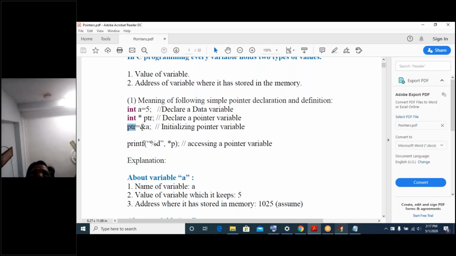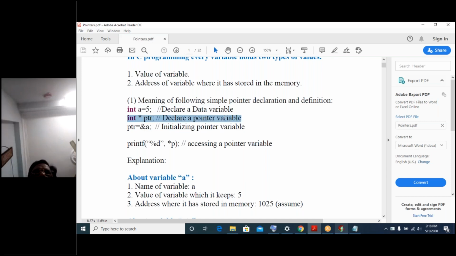&a is not the value 5. It is the address location of a variable, and that address location of a is stored into ptr. Okay, right. And how can you access this? First listen to this, then I will show you the pictorial representation and we will discuss it, so that you can come to a clear picture. Keep in mind these two points: one is the declaration of a data variable, which is mandatory, and the second is the steps to declare a pointer variable.